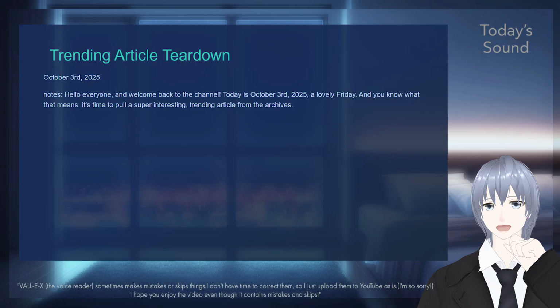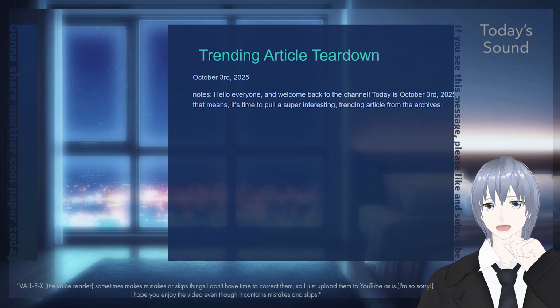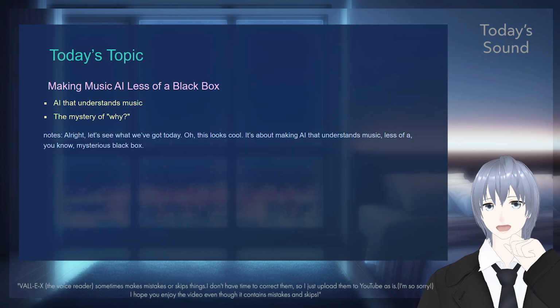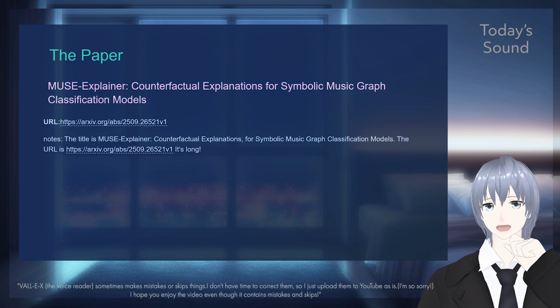It's time to pull a super interesting, trending article from the archives. Alright, let's see what we've got today. This looks cool. It's about making AI that understands music, less about a mysterious black box. The title is MUSE-Explainer: Counterfactual Explanations for Symbolic Music Graph Classification Models.